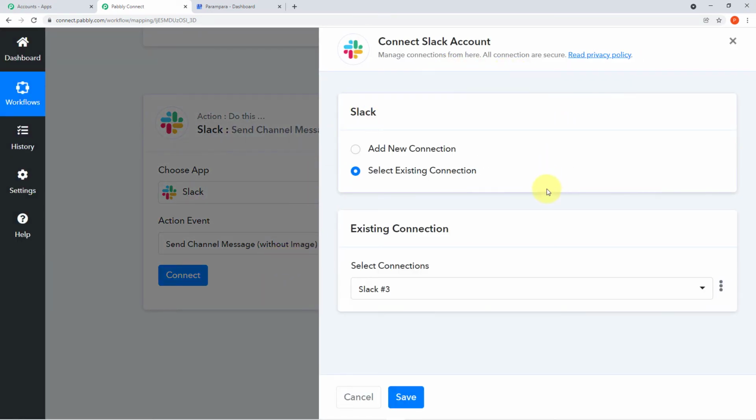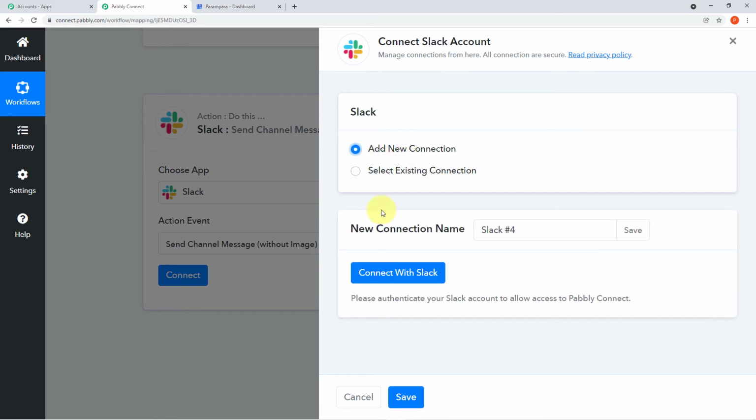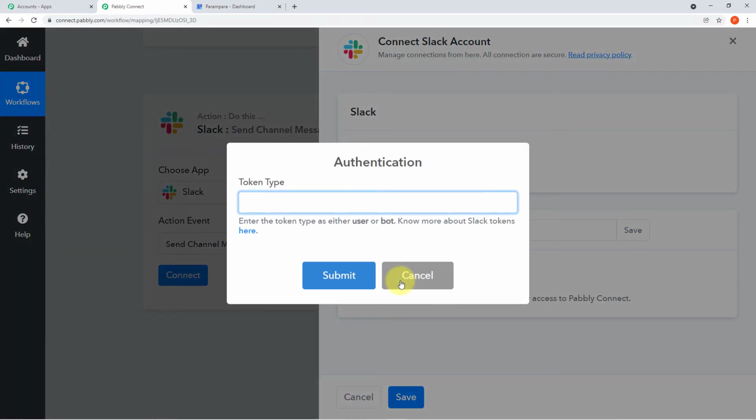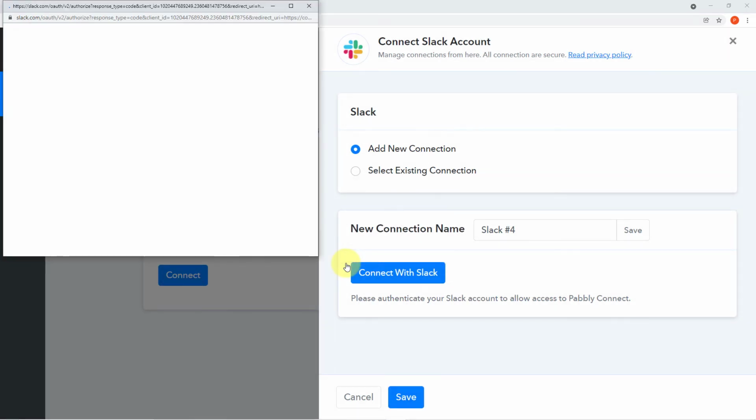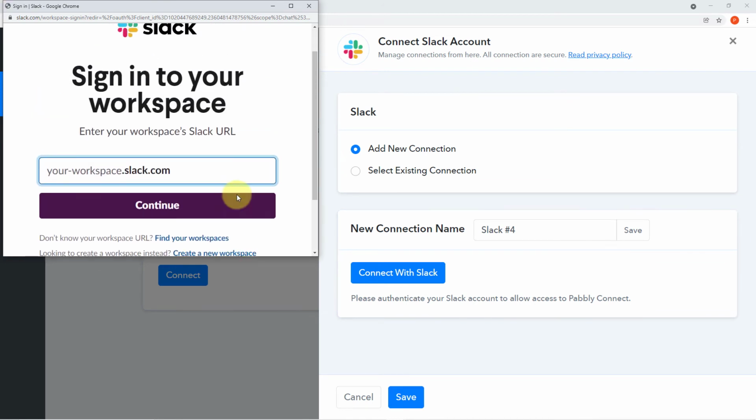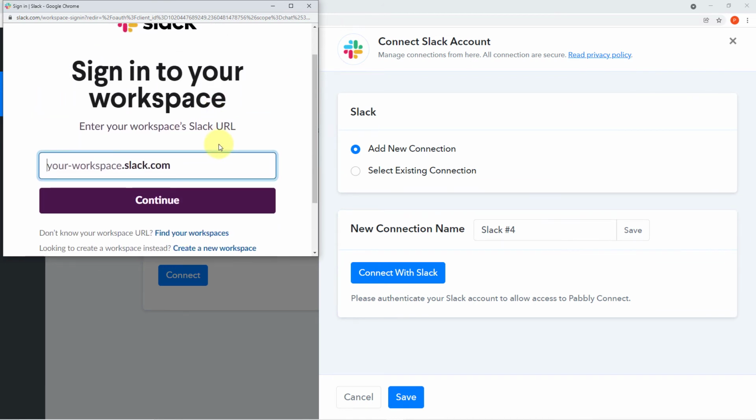Okay, a mini window has emerged in front of me asking for two options. I'll click on add new connection and now I'll click on connect with Slack. Okay, so it is asking us for the token. Here you can see in the description it is clearly written, enter the token type as either user or bot. To know more about Slack token, you have to click here. So either you have to write user or you have to write bot. I'll write bot here and now I'll click on submit. Okay, it is asking me to log in. So let me log in here first.